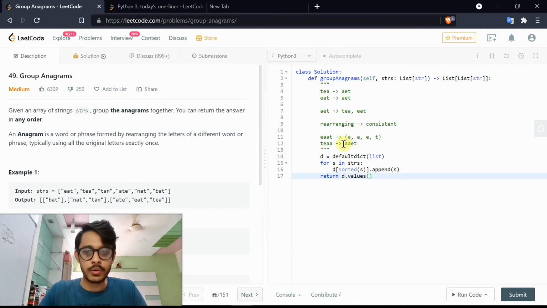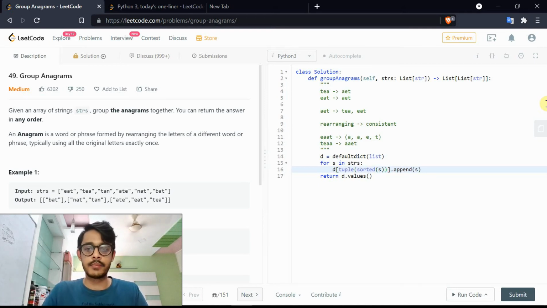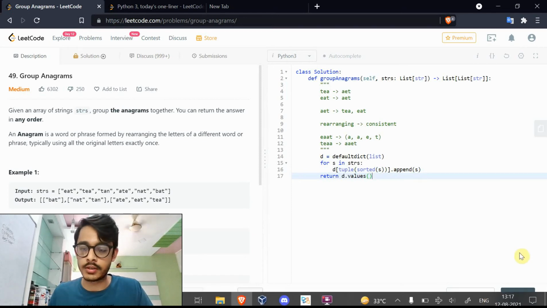There's one small thing we also need to note. When you sort this, let's take the case of EAAT. It formed AAET as a list. Now a list isn't hashable because a list is mutable. What it means is you can swap out the A for an X and that will still be a valid list. However, Python does not allow you to do that as a key. You have to convert this list into a tuple so that it's immutable, and immutable objects can be hashed. So that is how we are going to store it. It's a tuple of the sorted values. And that's it. Let's submit it here.